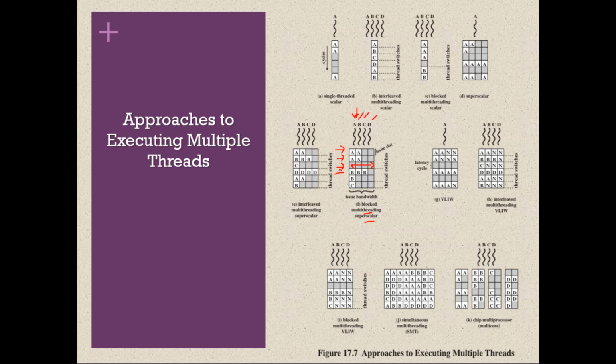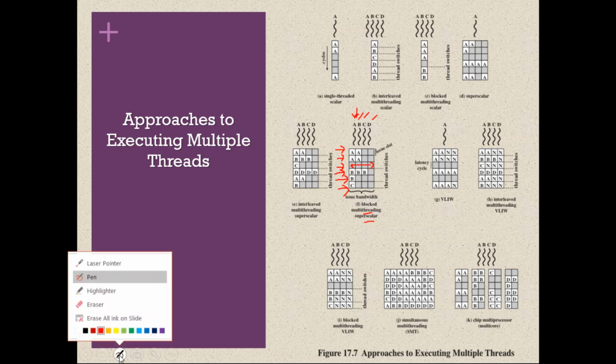Okay. So during the next clock cycle, it is trying to fetch 4 independent instructions from thread B, but it got only 3 and it is executing. During the next clock cycle, it is trying to fetch 4 independent instructions from thread B, it got only 1 instruction and it is executing. Now here what happens, thread B is finished executing. There is no more instruction from thread B. So in the next clock cycle, it is context switching to C, because this is the last instruction of thread B. Okay.